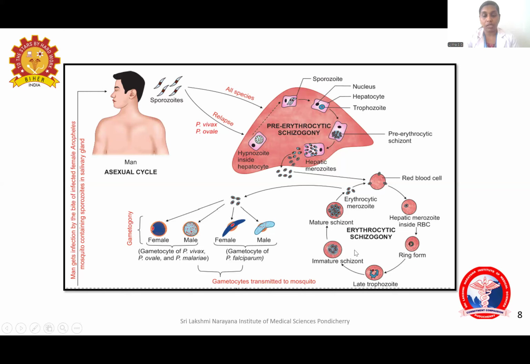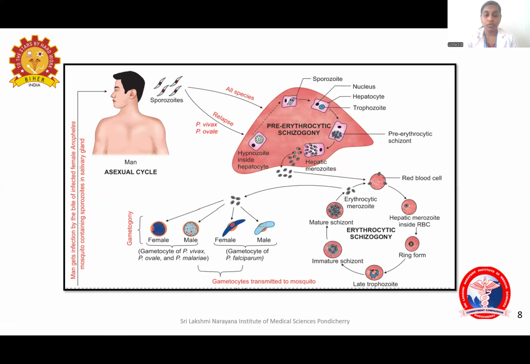Coming to the RBC cycle, or erythrocytic schizogony. So these hepatic merozoites can infect the RBC. In the RBC, again, the hepatic merozoite will be converted into the trophozoite form. The trophozoite form, even in the hepatic cycle, has got early trophozoite and late trophozoite form. Early trophozoite is known as the ring form, and late trophozoite is known as the amoeboid form. In the RBC cycle also, the early trophozoite is known as the ring form, and the late trophozoite form is known as the amoeboid form.